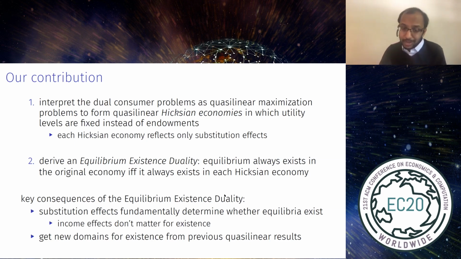Second, we get new domains for the existence of equilibrium with non-quasi-linear utility from previous results on when equilibrium exists with quasi-linear utility. And how is that? Well, if you take some condition for the existence of equilibrium in quasi-linear economies, if each Hicksian economy satisfies that condition, then we know by the equilibrium existence duality that equilibrium also exists in the original economy with non-quasi-linear preference.